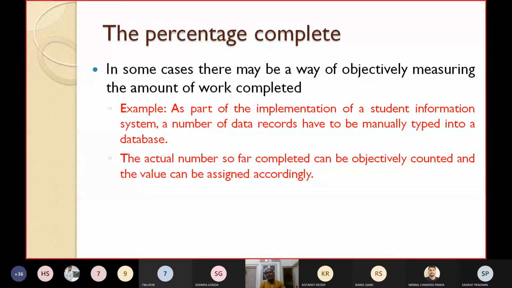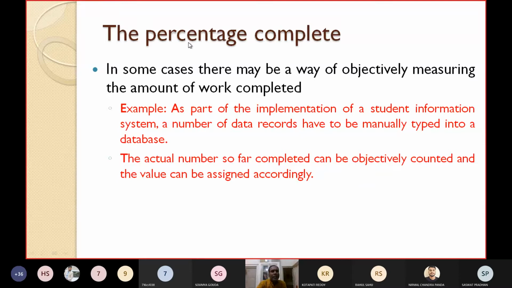Then you can say that for, say, every 100 students' data you type, you will give 10%. When another 100 students' data are typed, another 10%, like this. The actual number completed so far can be objectively counted, and the value assigned accordingly based on the percentage of the total records you have typed.